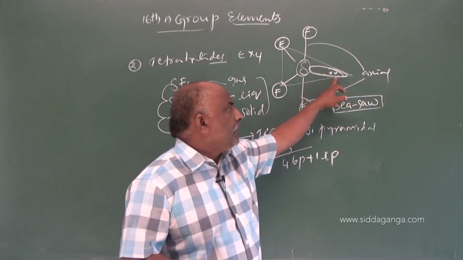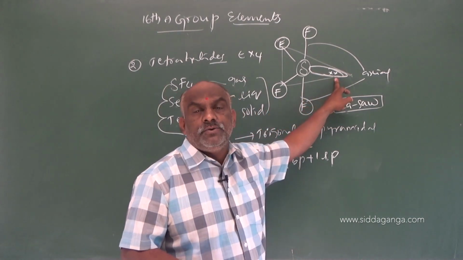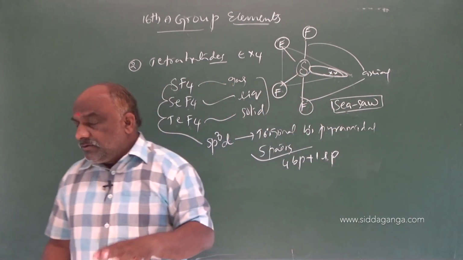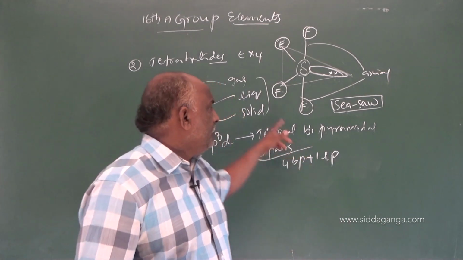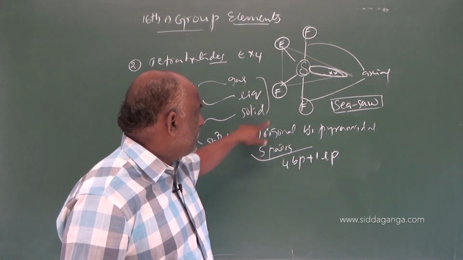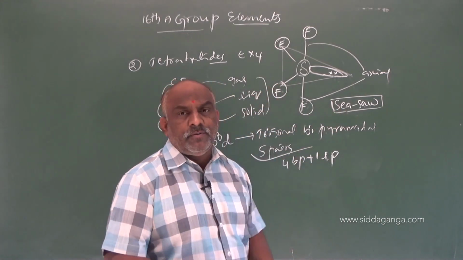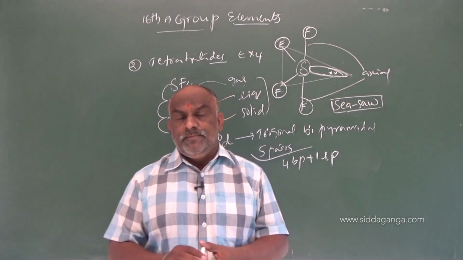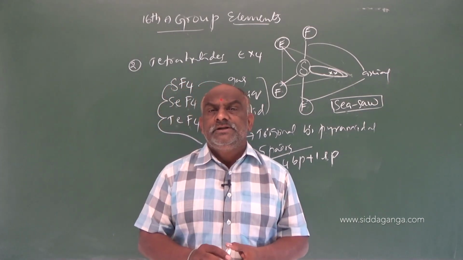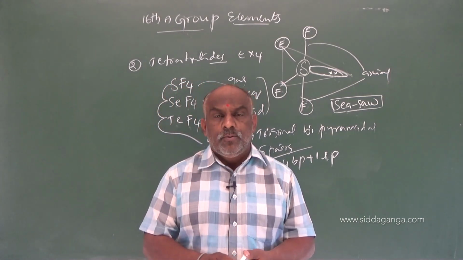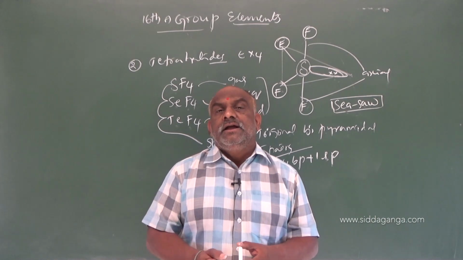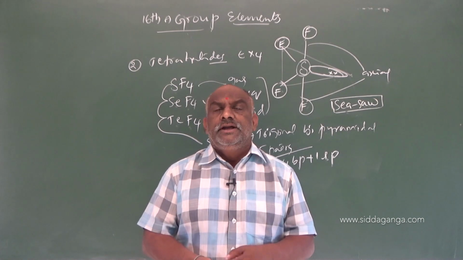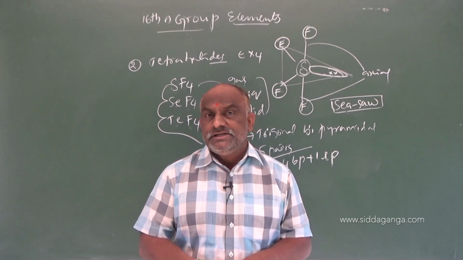The lone pair occupies which position? Equatorial position. So these are the axial bonds, these are the equatorial bonds. According to the hybridization, lone pairs and bond pairs, we decide that the shape of the molecule is seesaw. Now we go to the dihalides. Except selenium, all the remaining elements form dichlorides and dibromides. In dihalides, the central atom undergoes sp3 hybridization, and we know sp3 hybridization has tetrahedral geometry.